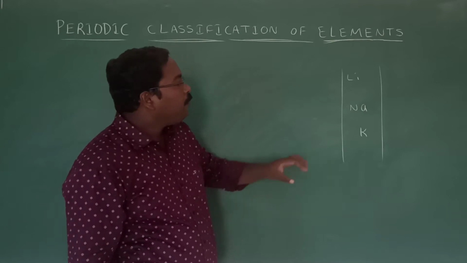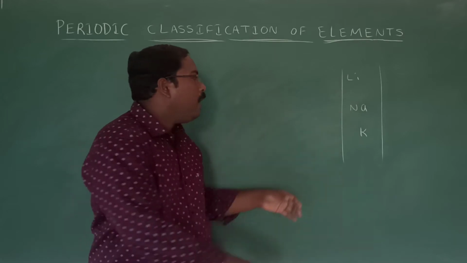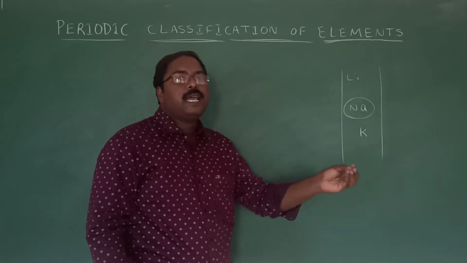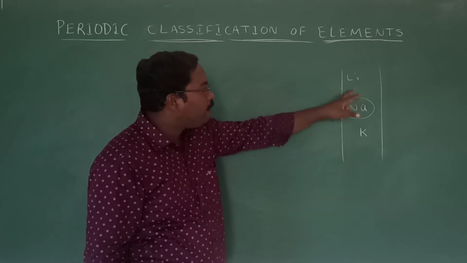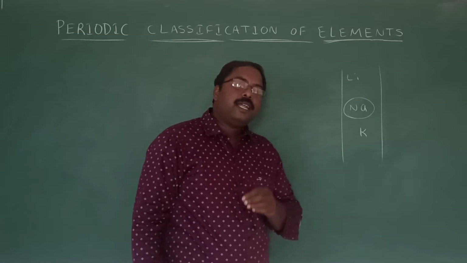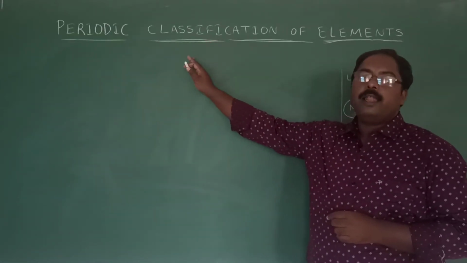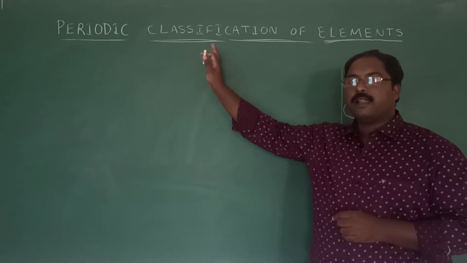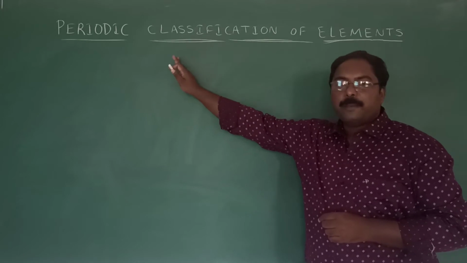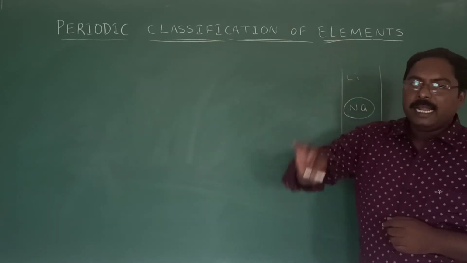So if you know the behavior of a particular element in this group, we can automatically guess the physical and chemical properties of the remaining elements in the group. That is why we need to classify all the elements available in nature into groups and periods, arranged in tabular form, which is known as the periodic table.